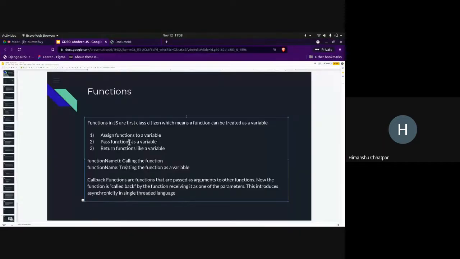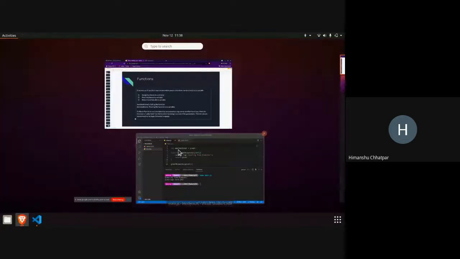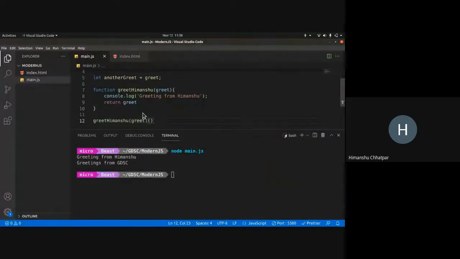So this was how we can assign functions to a variable, pass functions as a variable, return functions like a variable. And when I put parentheses, it is calling the function. When I'm not putting parentheses, it means treating the function as a variable. Now, what are callback functions? This is something you might have heard a lot. Callback functions are functions that are passed as arguments to other functions, right? So in our case, I've passed greet as a callback function.